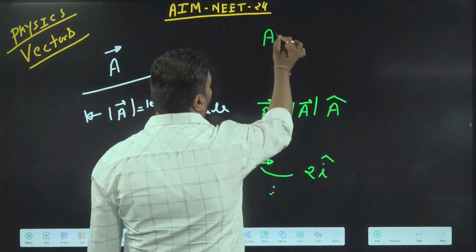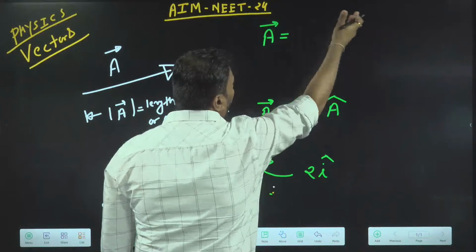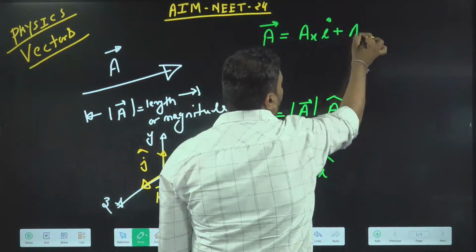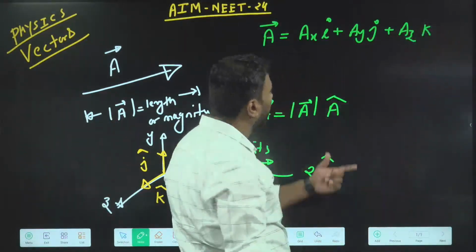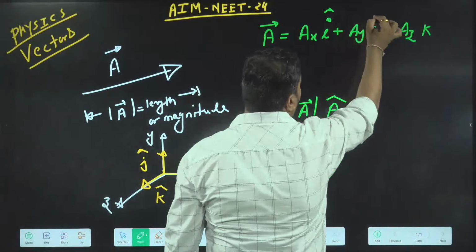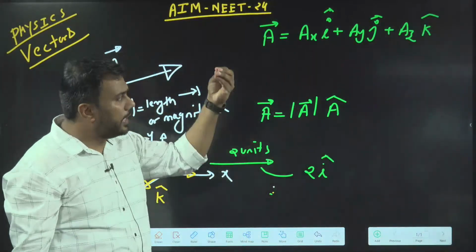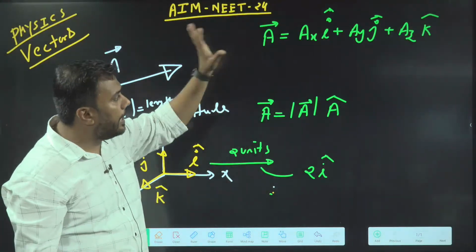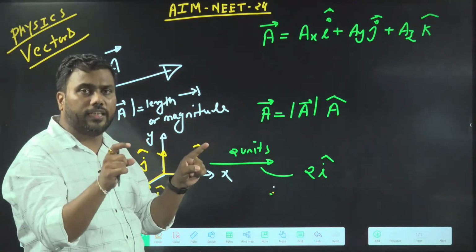I have also told you about the component format. Any vector can be written as different components along the x, y, z axes: Ax i cap, Ay j cap, Az k cap. Any vector can be written like this. Here i cap, j cap and k cap are written. If I forget to write the cap, please remember the cap is already there. Understand by yourself that the cap is there. Sometimes I will forget to write the cap on i, j, k.